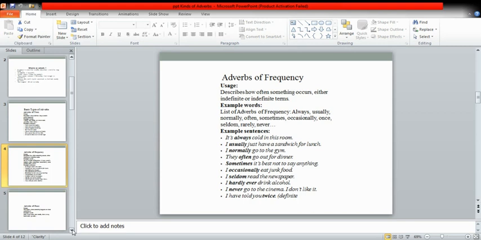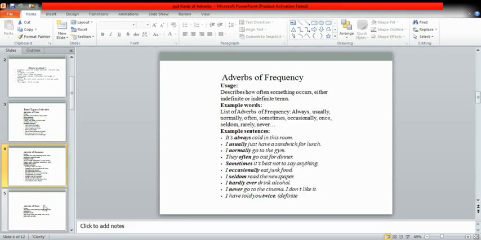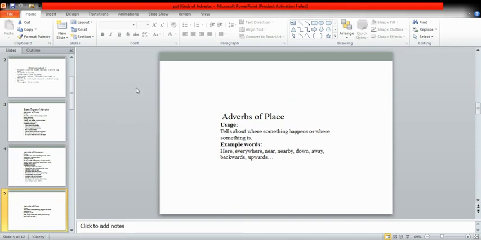The next kind is the adverb of place. An adverb of place is simply going to tell us where the action is done. It means that this adverb will answer where the action is done. Adverb of time answered when the action was done. Adverb of frequency answered how often the action was done. And adverb of place answers where the action is done.